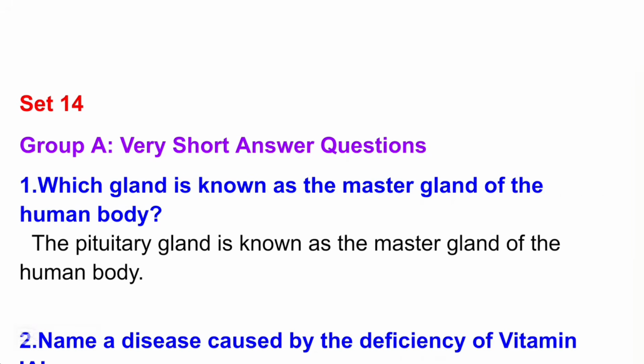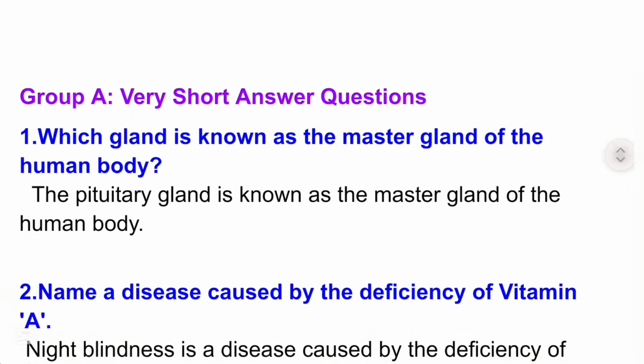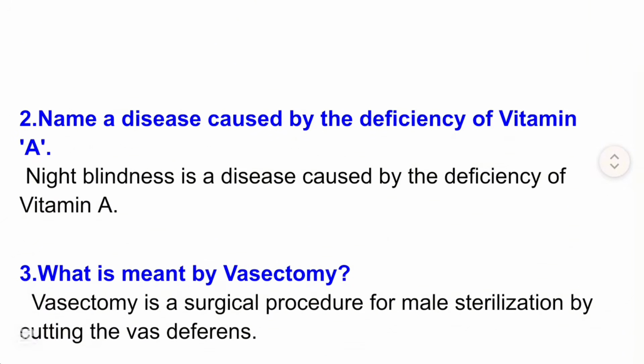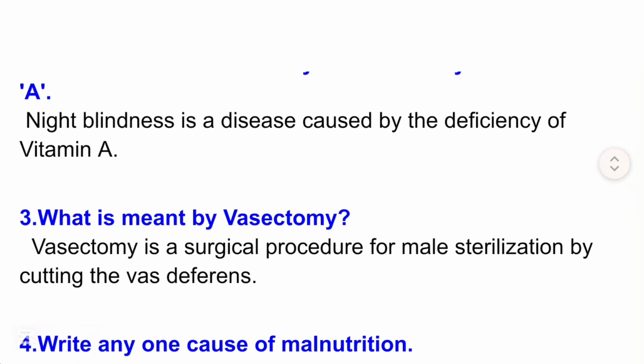Set 14. Group A. Very short answer questions. 1. Which gland is known as the master gland of the human body? The pituitary gland is known as the master gland of the human body. 2. Name a disease caused by the deficiency of vitamin A. Night blindness is a disease caused by the deficiency of vitamin A.